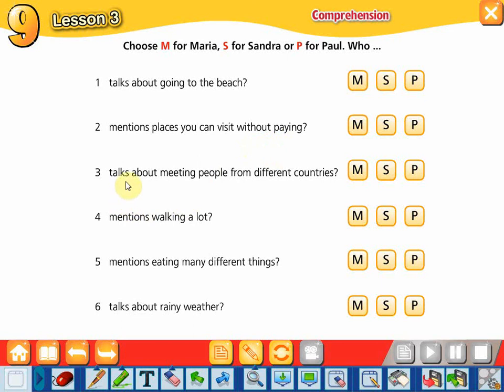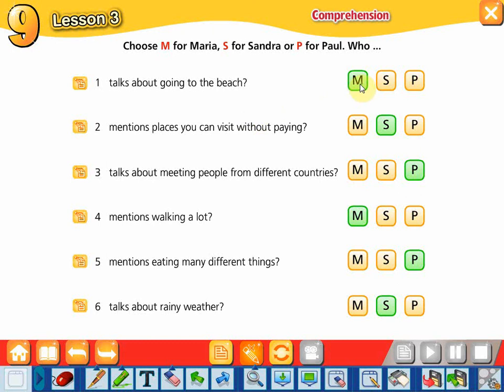Number 3 talks about meeting people from different countries. 4 mentions walking a lot. 5 mentions eating many different things. Number 6 talks about rainy weather. Now let's check your answer.